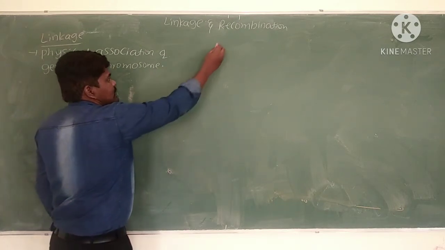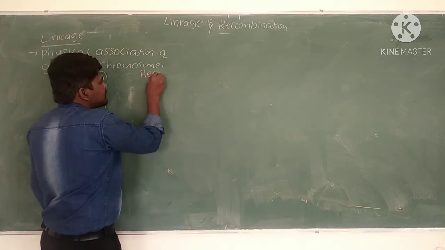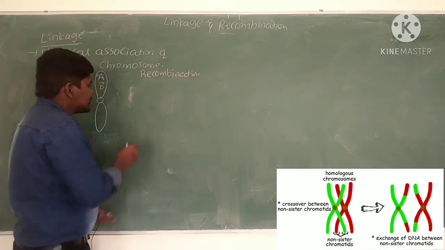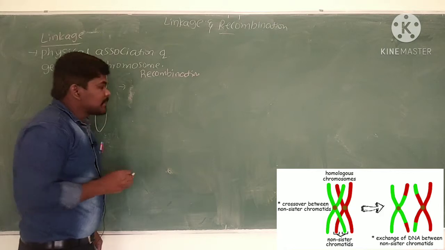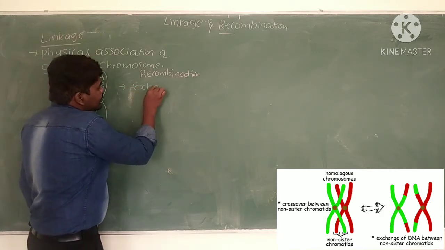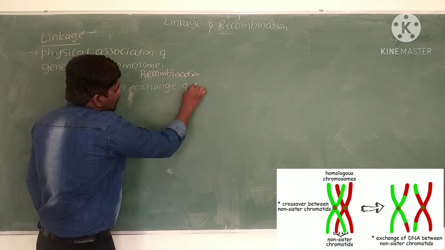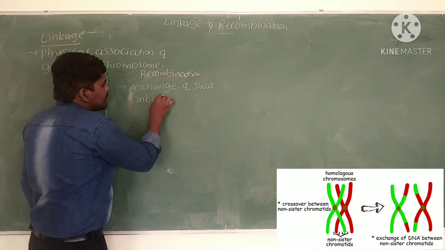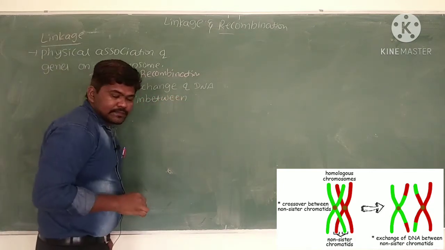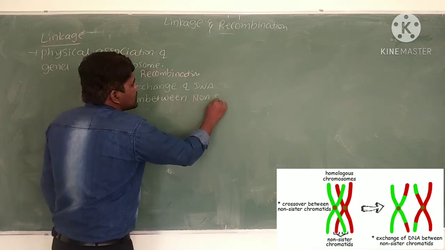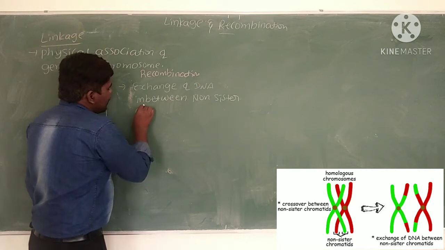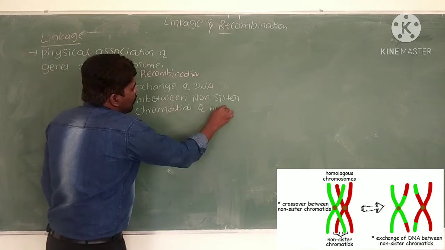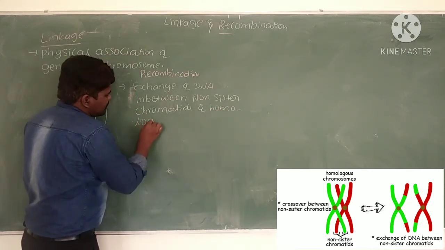I will explain recombination here. Recombination means exchange of genetic material, exchange of DNA, between non-sister chromatids of homologous chromosomes.